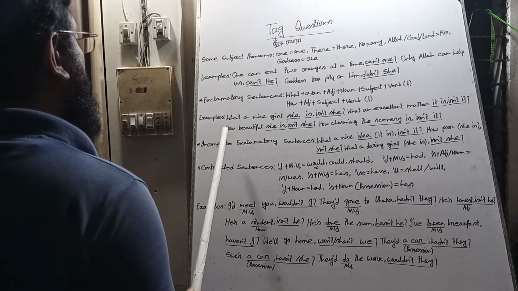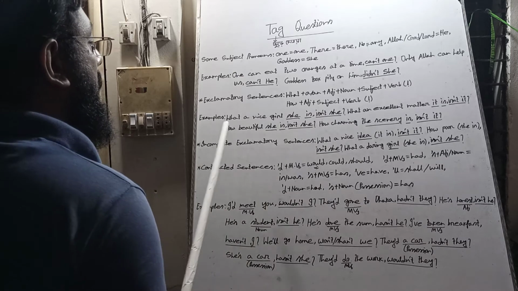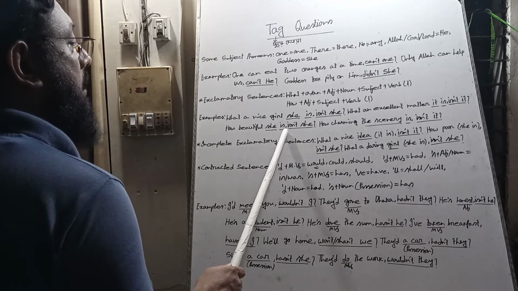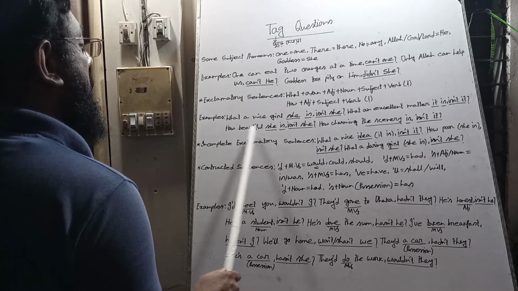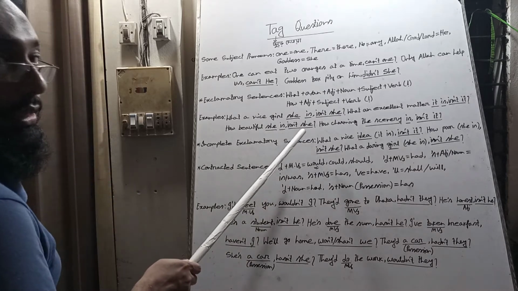How beautiful she is. So is is the verb and she is the subject. We take is, and the sentence is affirmative, so the tag question will be negative.